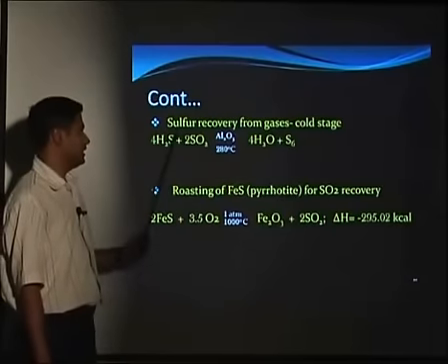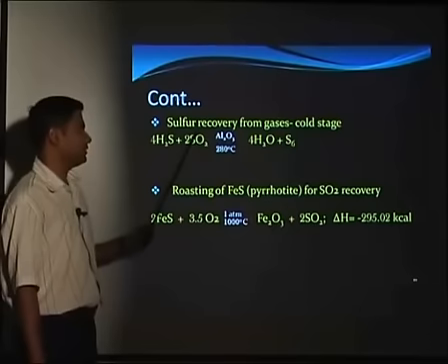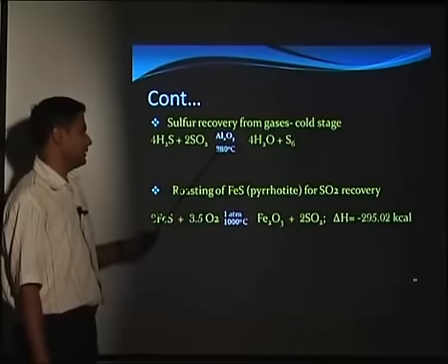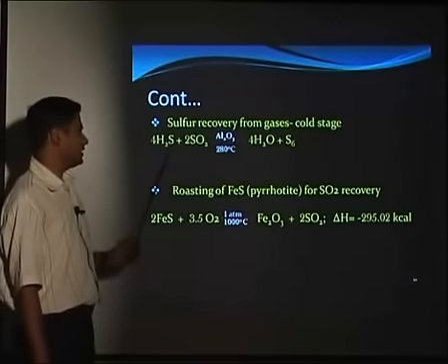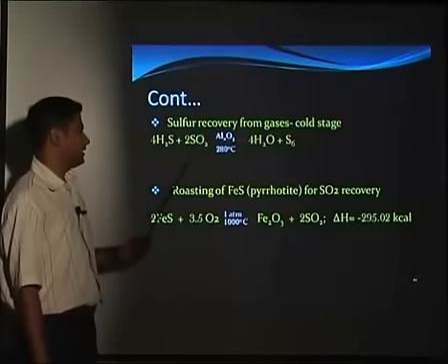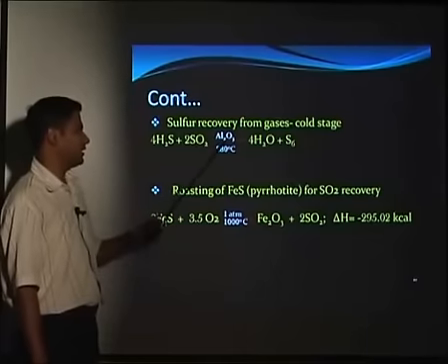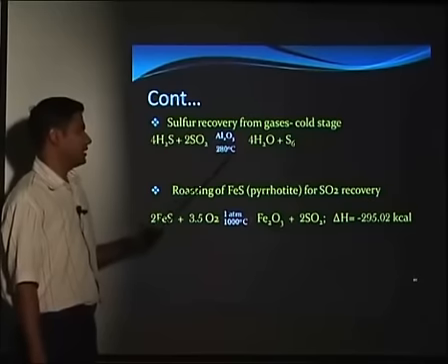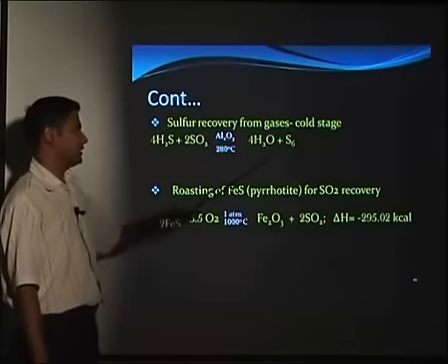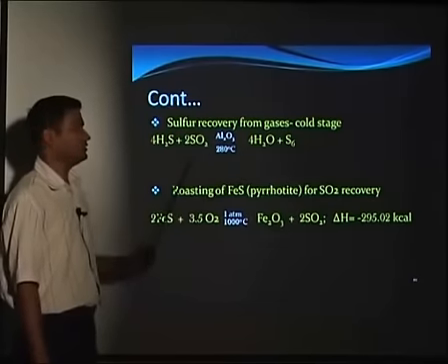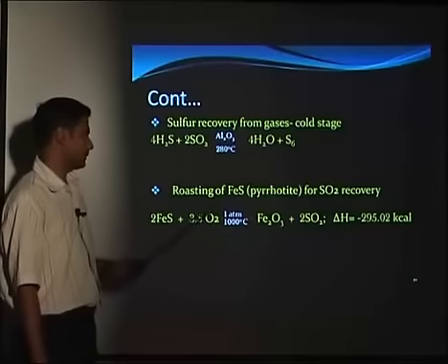The next is the sulfur recovery from the gases, or the Claus stage. Here the hydrogen sulfide reacts with sulfur dioxide; we are using an alumina catalyst at 280 degrees Celsius, and we get the sulfur in elemental form. This we have seen in the earlier process.